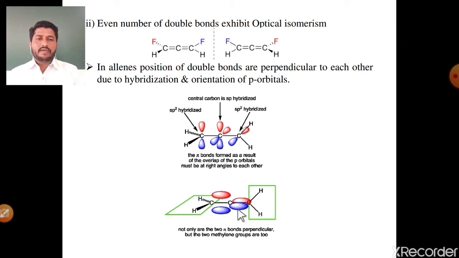And due to the perpendicular nature of these 2 double bonds, 2 groups are in one plane, and the remaining 2 groups are out of plane, means one towards the observer and the second group behind the plane. Okay, simple. In allene, the positions of double bonds are perpendicular to each other due to hybridization of terminal carbon as well as central carbon and orientation of p orbitals.